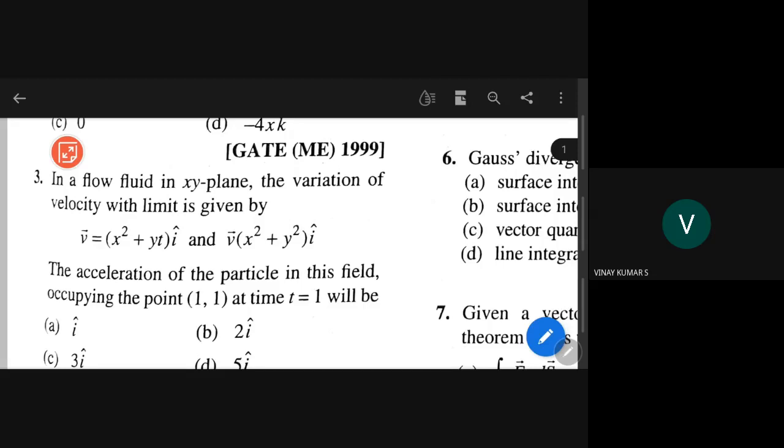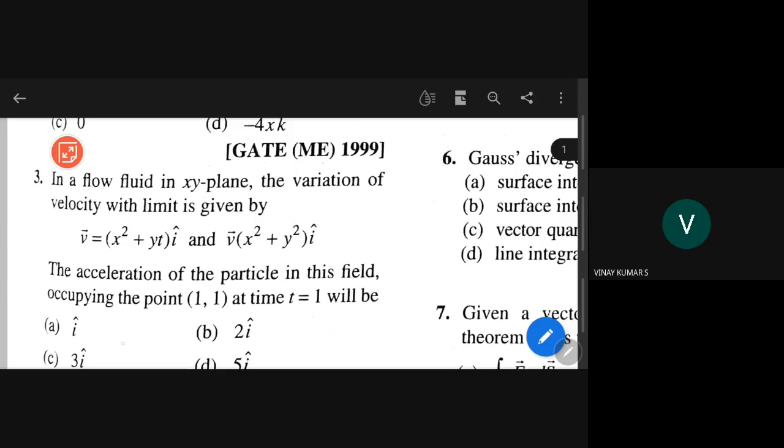The acceleration of the particle in this field occupying the point 1, 1, so at time t equal to 1. So he has given the limit actually.